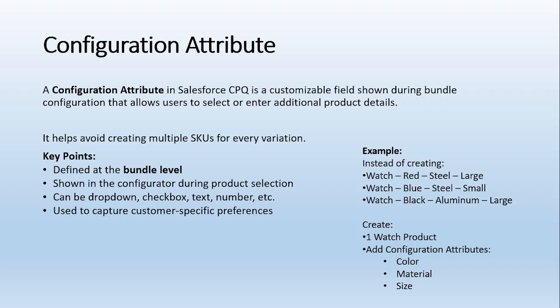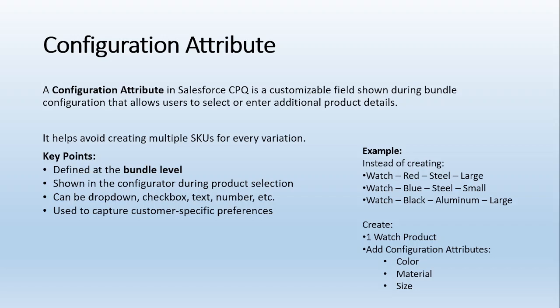I mentioned the key points: it is defined at the bundle level and shown in the configurator during product selection. It can be a drop down, a checkbox, or many other types, and it can be text. For text, I can even utilize a formula field behind it that can fetch the value and automatically store it in the text field. But I'm just fetching an extra property of that product option, and it is used to capture customer-specific preferences.